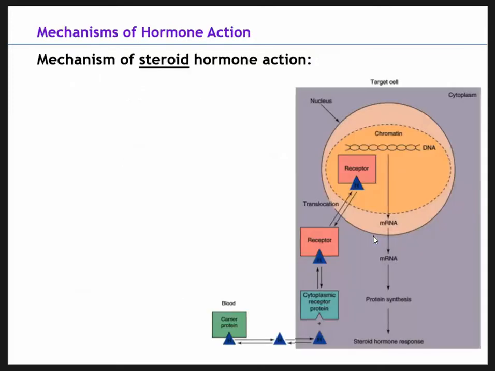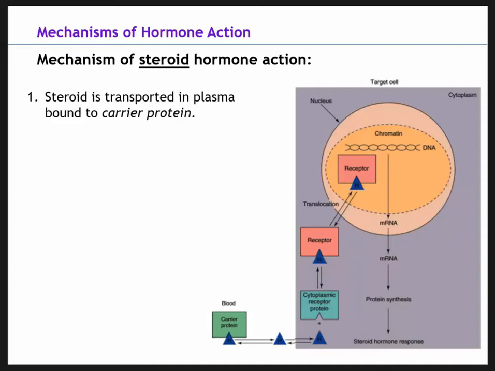All right, so let's look at a picture of this one more time of how this steroid action works. We see our carrier protein at the bottom. So steroid is transported in the plasma bound to a carrier protein. The blue triangle, that's our hormone that we're looking at. I already mentioned a binding protein or a carrier protein, which basically carries the hormone throughout the bloodstream and helps to extend its half-life.